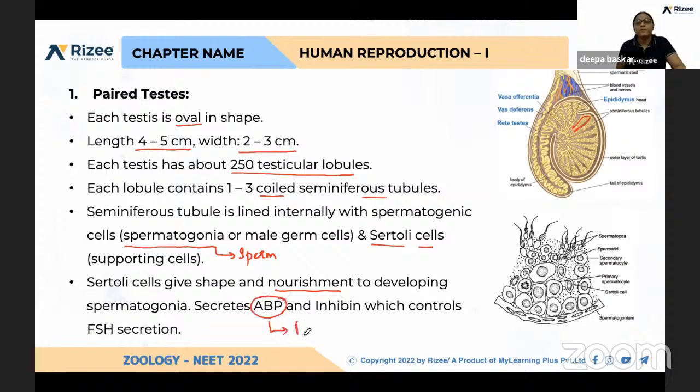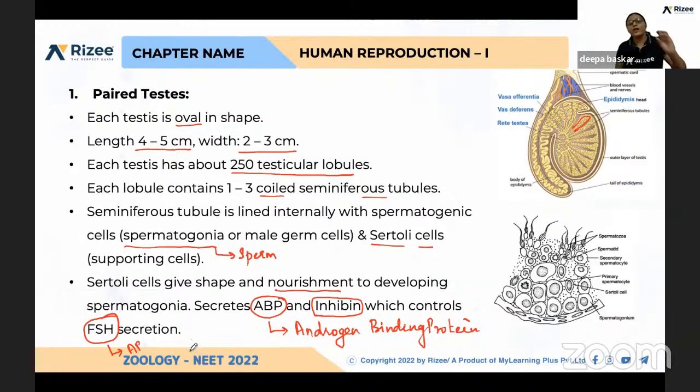And one more function of Sertoli cells: they also secrete androgen binding protein. What do you mean by ABP? Androgen binding protein. And one more hormone is also secreted by Sertoli cells, that is inhibin. What is the role of inhibin? It will inhibit FSH secretion, that is, feedback control of FSH secretion. From where is FSH produced? Follicle stimulating hormone is produced from the anterior pituitary, right? So this production from the anterior pituitary is controlled by the hormone inhibin, which is produced by Sertoli cells.